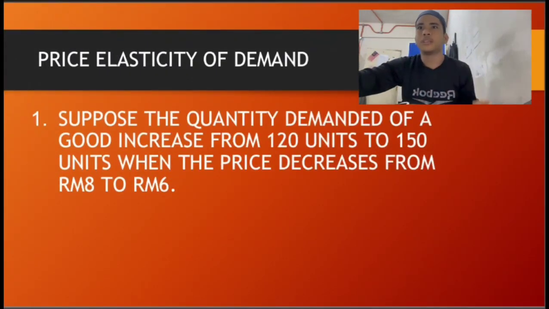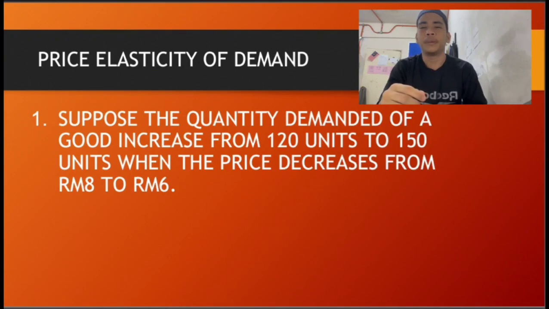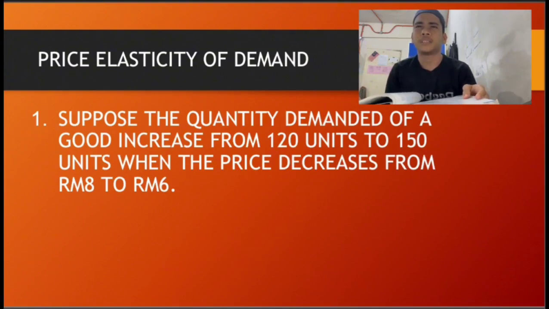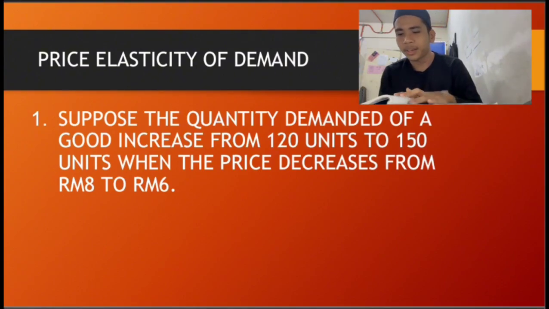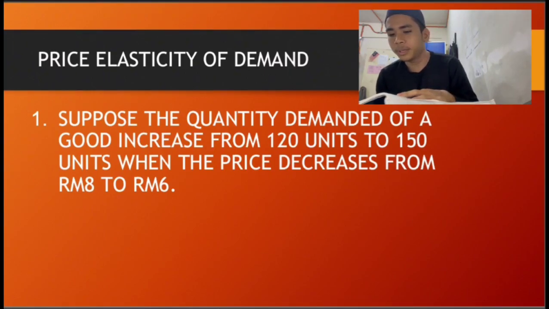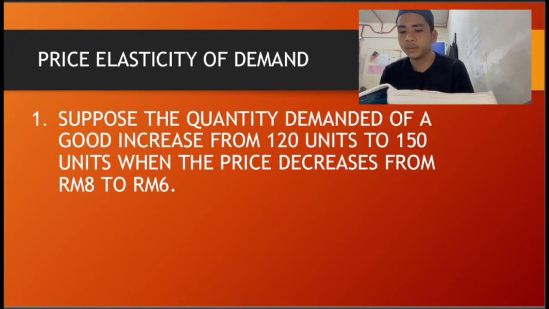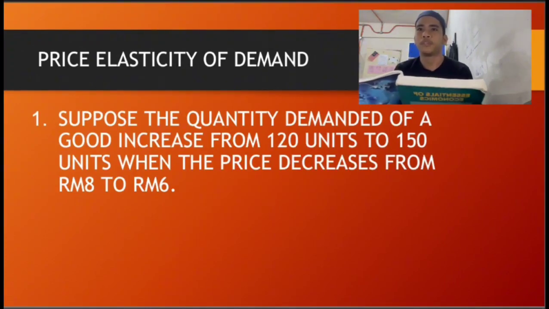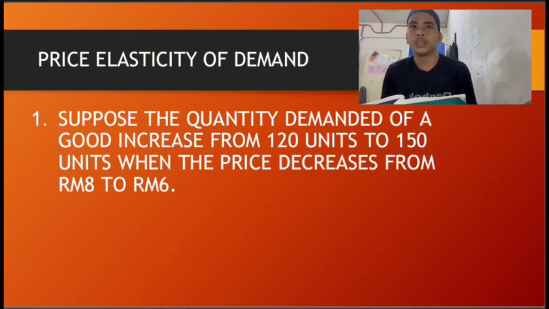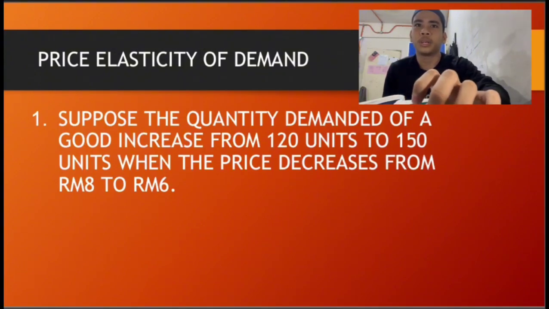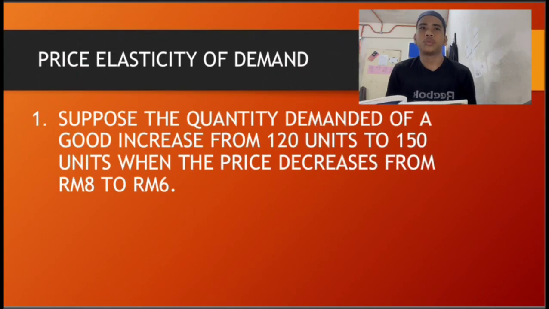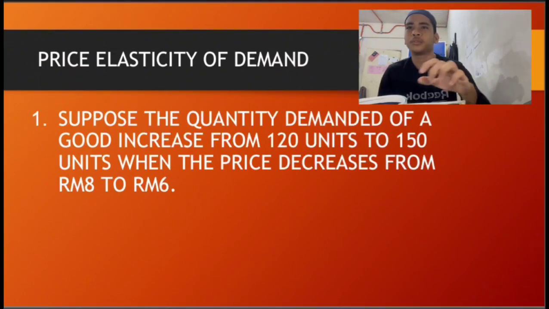The first one is price elasticity of demand. Before we go any further, I will talk about price elasticity of demand. Price elasticity of demand is the percentage change in quantity demand relative to a 1% change in price. So, the first question is, suppose the quantity demand of a good increases from 120 units to 150 units when the price decreased from 8 ringgit to 6 ringgit.